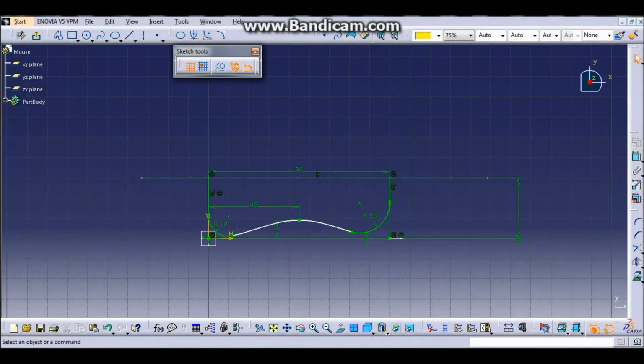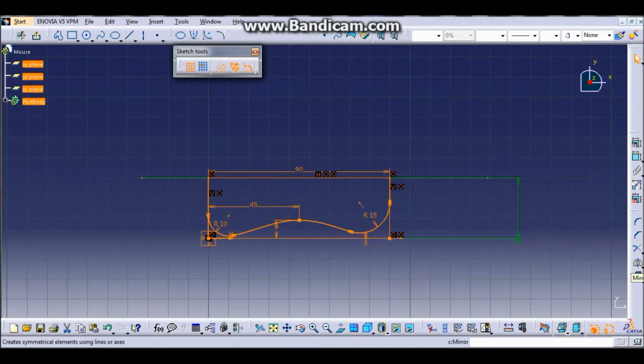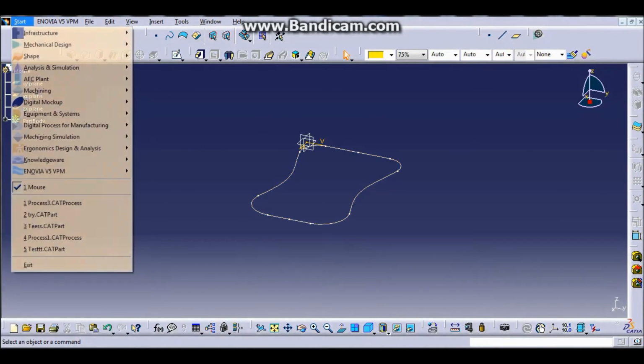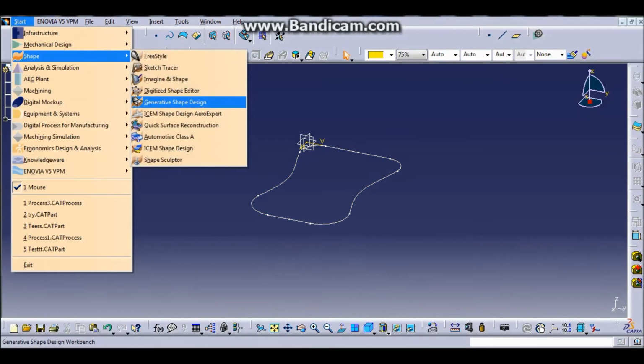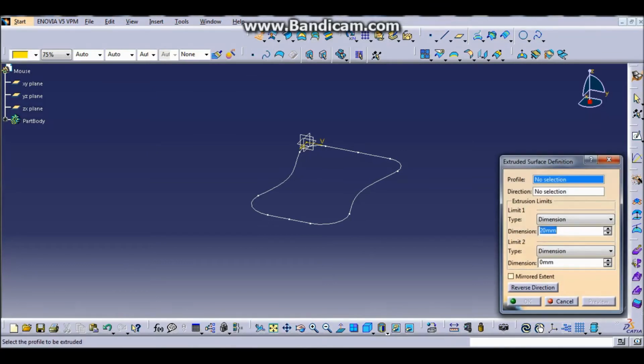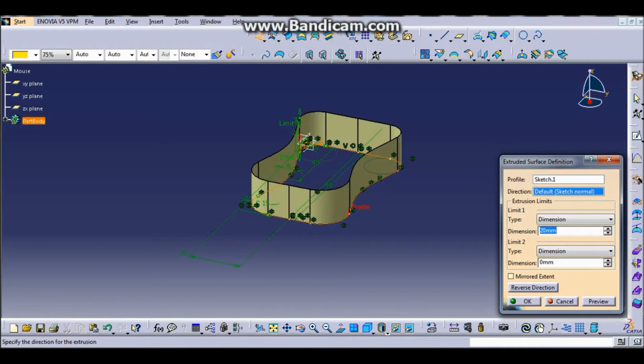After we done that, and we drag all, and then we mirror, and then this is the final draw as it workbench, and then go to shape, generative shape design, and then pick extrude and click on the drawing, and we will extrude it with 30 mm.